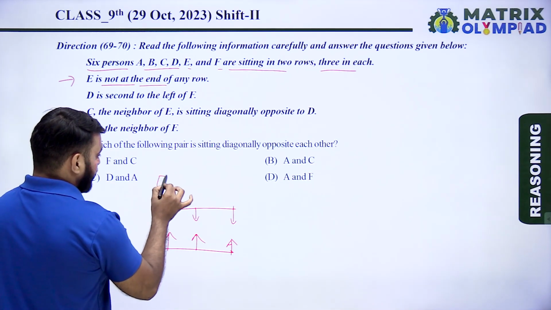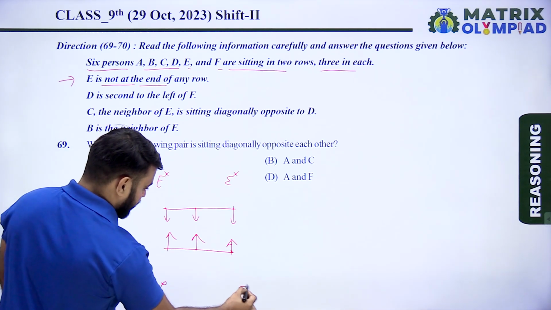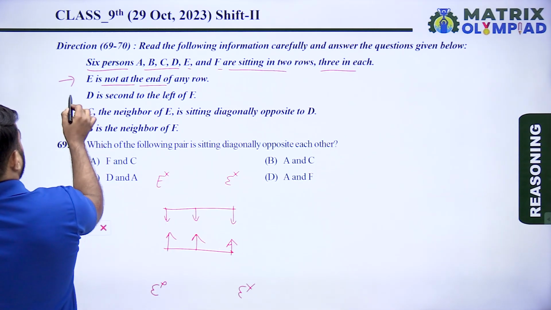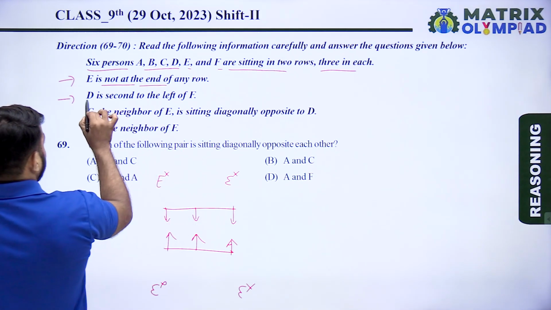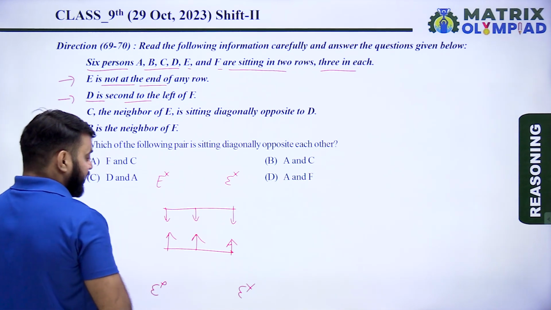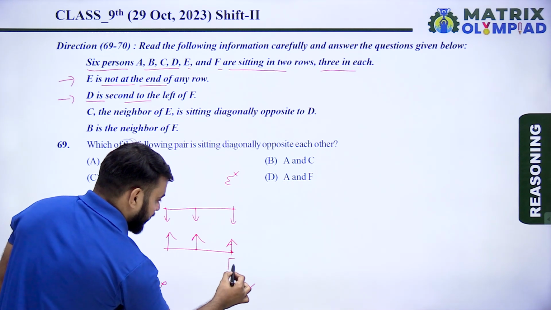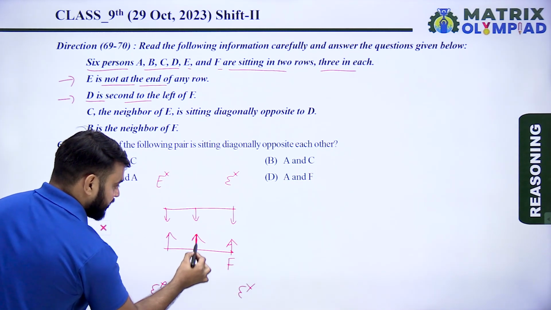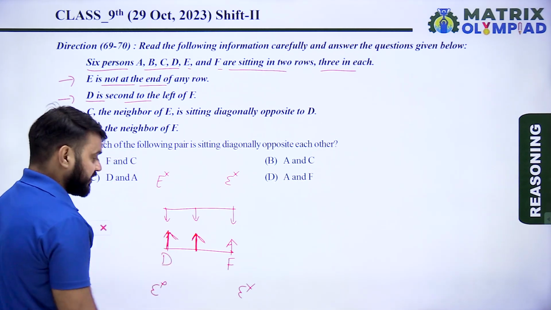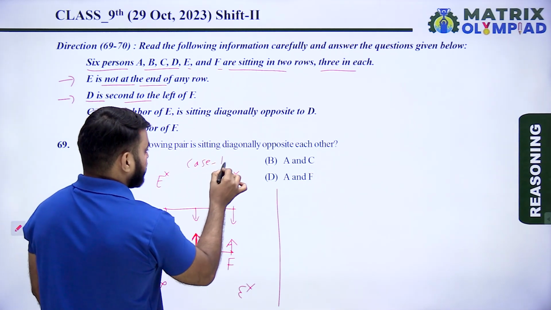सो E की प्लेस यहाँ पॉसिबल नहीं है. Here is not E, here is not E. And now according to next information, D is second to the left of F. Here is F. Now this is the first left of F. This is the second left of F. Now here is D. We have 2 cases for this information.